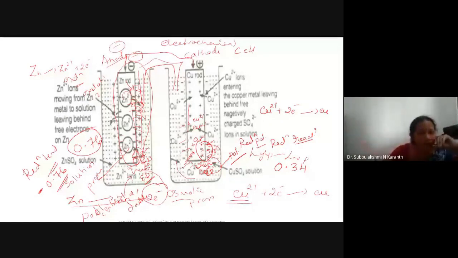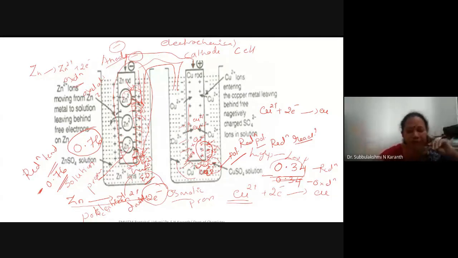See, what I want here is not the reduction potential. This is not the oxidation potential. I want the oxidation potential of the same electrode. How much does it become? Oxidation potential of this electrode, the copper electrode. Minus 0.34. Yes, minus 0.34. It becomes minus 0.34. But always we express the electrode potential in terms of the reduction electrode potential.